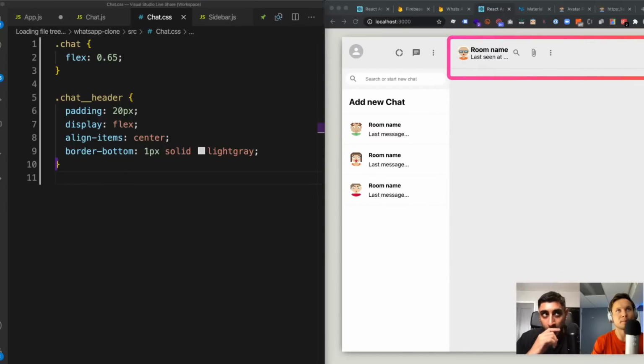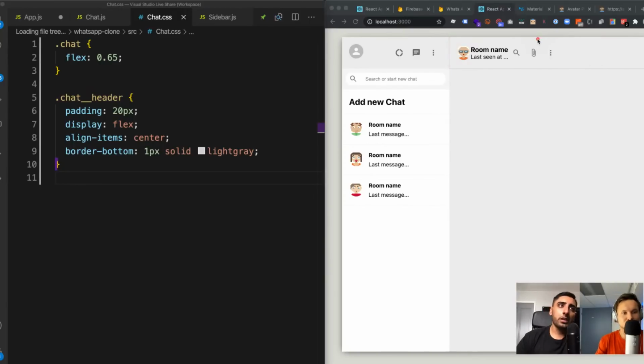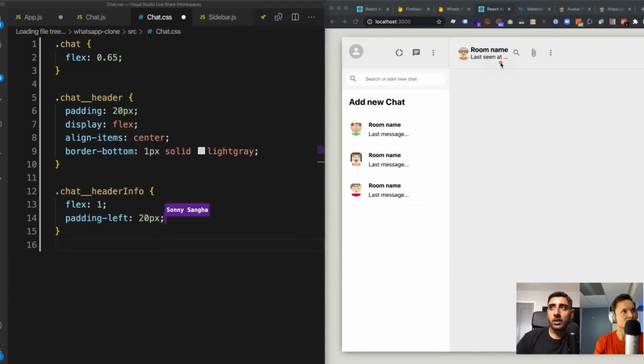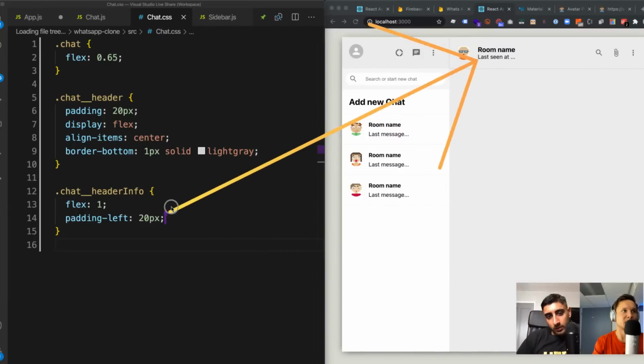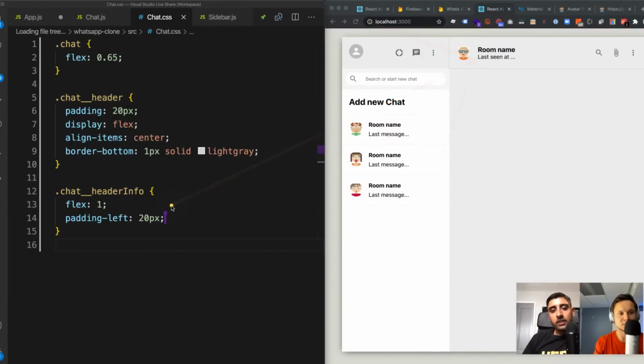Then the header info. I want the header info to use up most of that room there. So I'm going to say flex 1 and give a padding left of 20 pixels. Let's go ahead and do that. And you can see now that pushes the rest of the stuff away. When you say header info, you're talking about this one specifically, right? Header info is where we say room name and last seen at. That's a container called header info, so it's this one specifically. Okay, got it. We changed that to be flex 1, so it basically becomes the boss and it takes up all the room. Got it. It's the boss now.